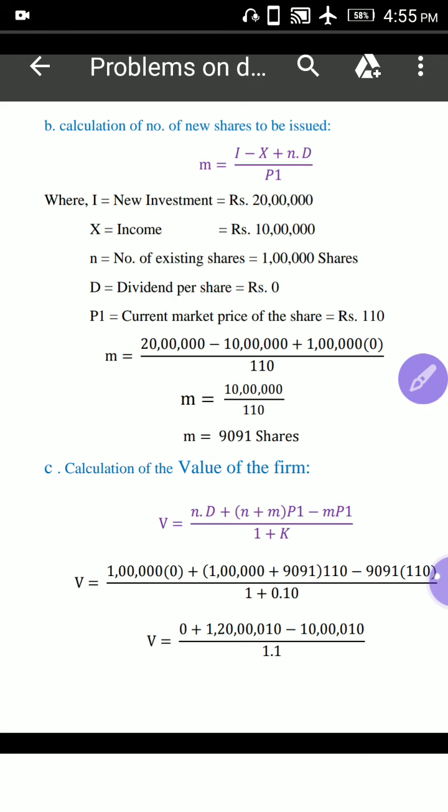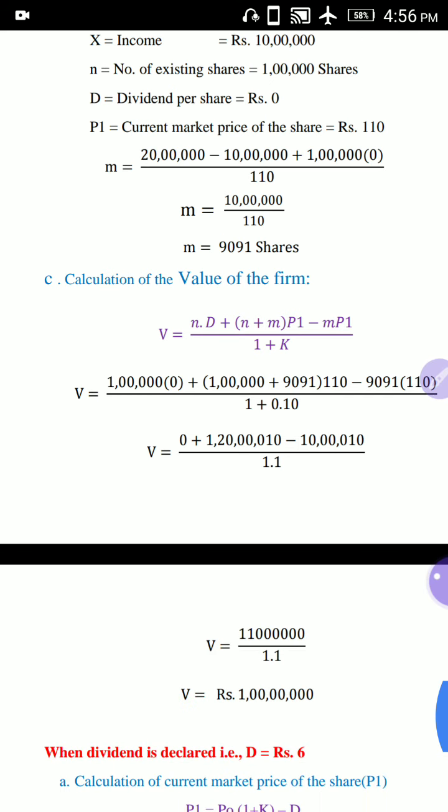So the number of new shares to be issued is 9091 shares.